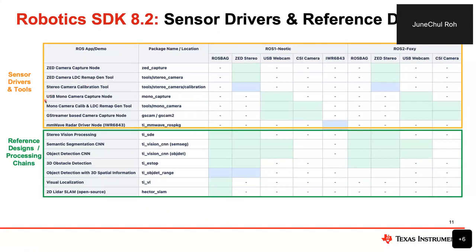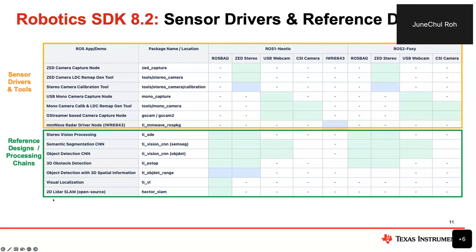And also we provide two camera capture nodes for the mono camera. One is based on the OpenCV video capture node. The other one we recently released is the GStreamer-based capture node. Also, in 8.2 we released a ROS driver for TI's millimeter wave radar, which supports IWR6843. So you can hook up multiple millimeter wave radars and then generate the point cloud from the radar sensors and then process it.